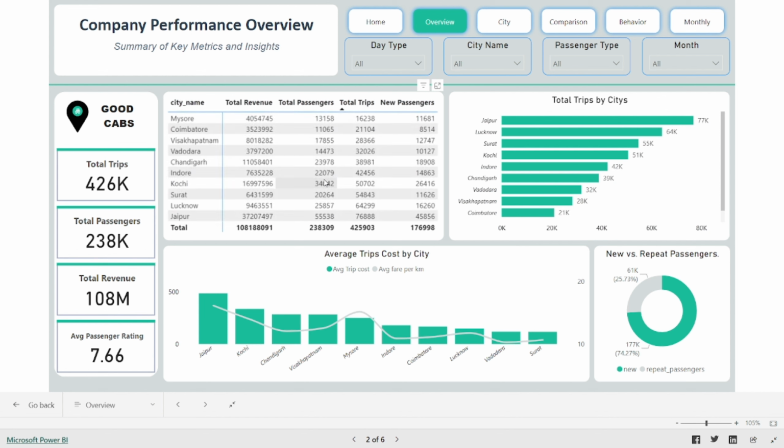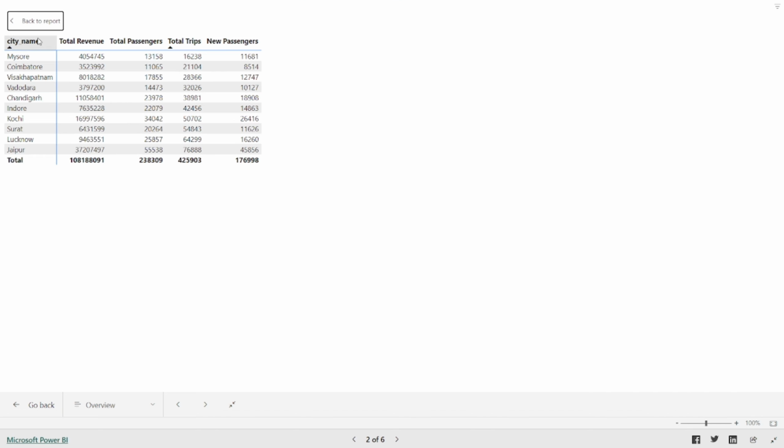Here I use a total of 4 KPIs and 4 slicers. Total trips are 426k, total passengers 238k, total revenue 108 million, and average rating is 7.66. And this is a table for city-wise total revenue, total passengers, total trips and total new passengers.